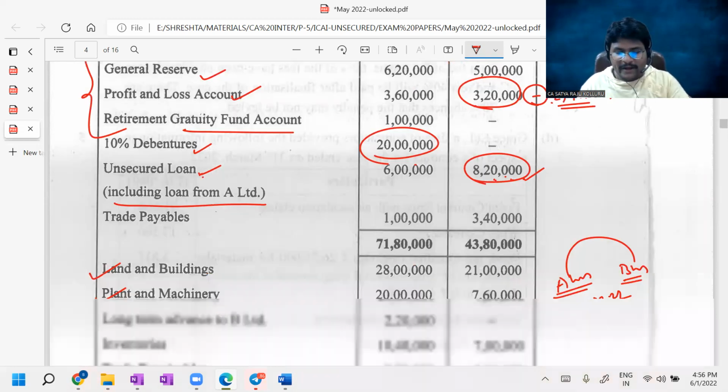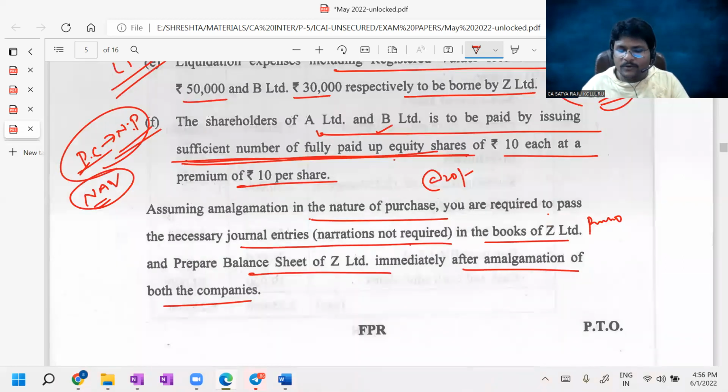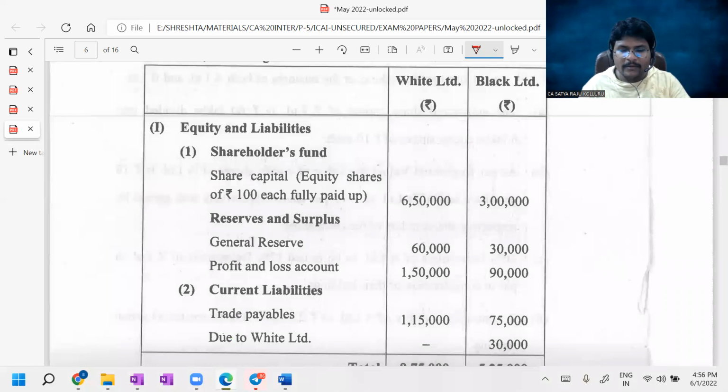Okay, fine. This is all about the amalgamation problem, guys. Nothing is great here. All are known adjustments. PC is the net payments method only. So while comparing PC with NAV, you should recognize goodwill or capital reserve as well. This is all about the amalgamation problem.